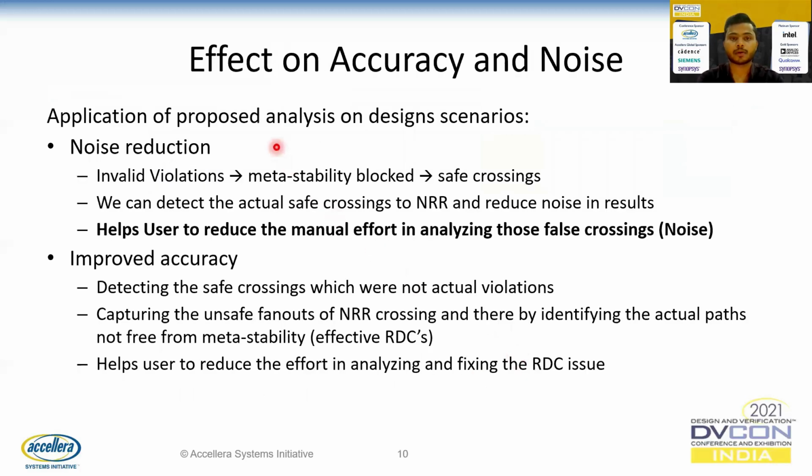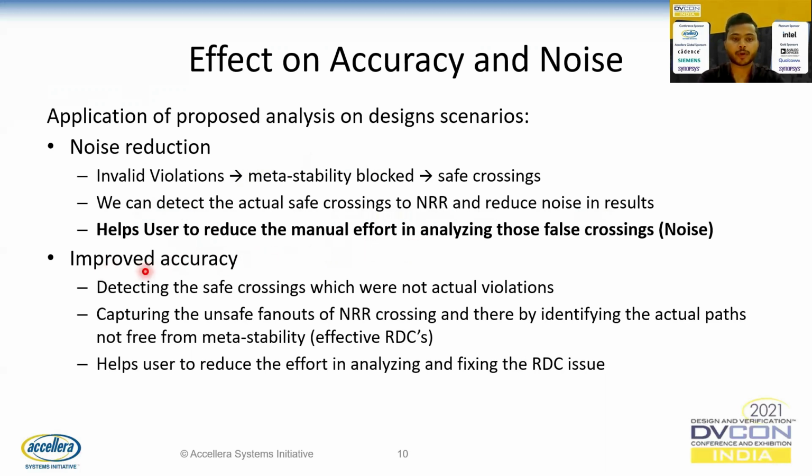So what is the effect of this methodology on accuracy and noise? Considering the application of proposed analysis on design scenarios discussed, we came to the following conclusion. For noise reduction, all the invalid violations which were actually safe crossings in which the metastability is blocked are identified using this methodology, and we are able to detect the actual safe crossings to NRR and reduce the noise and ripples. This helps the user to reduce the manual effort in analyzing those false crossings.